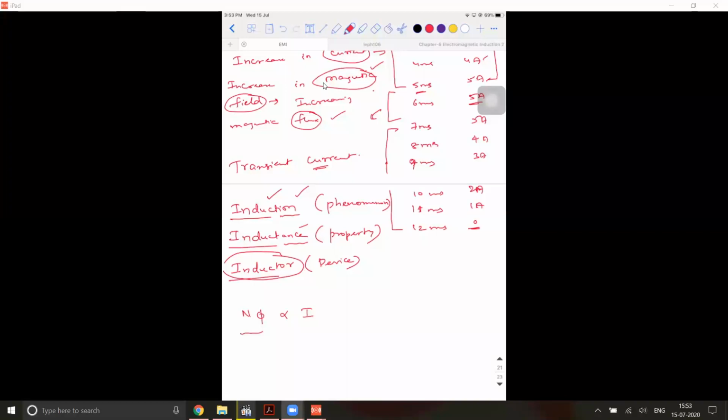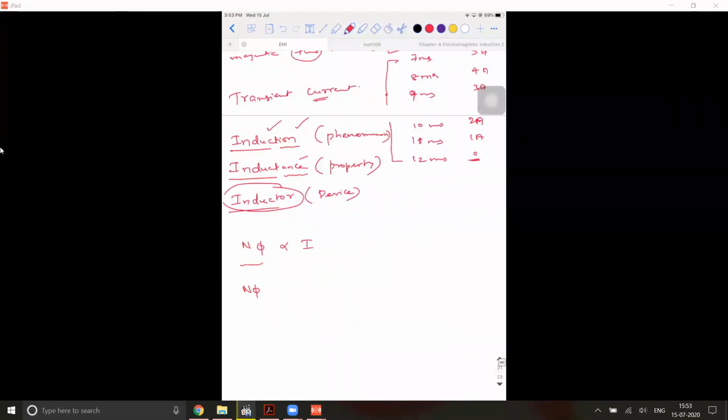Now, if I remove the proportionality symbol, the constant that I'm introducing is L, and this L is what is called the inductance. So L will be equal to N into phi divided by I.